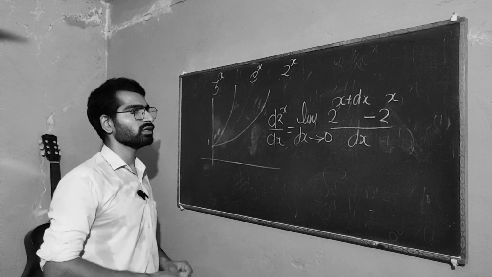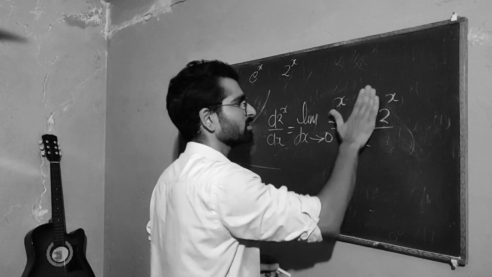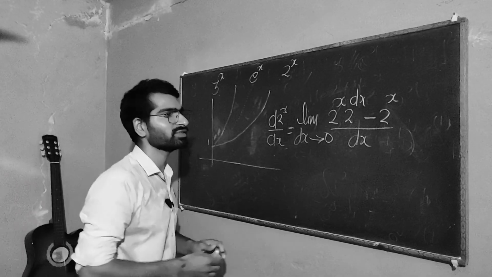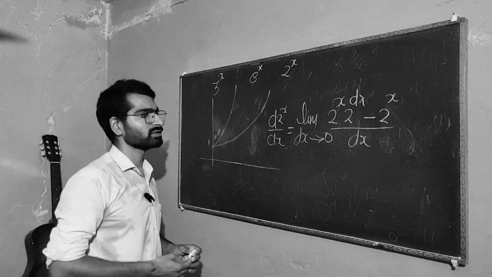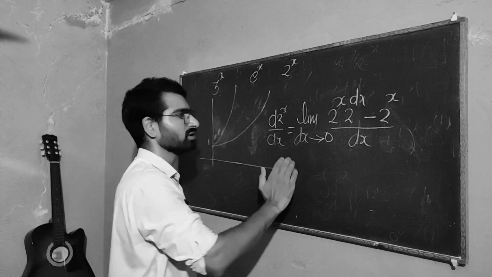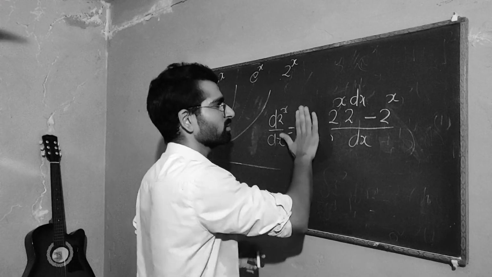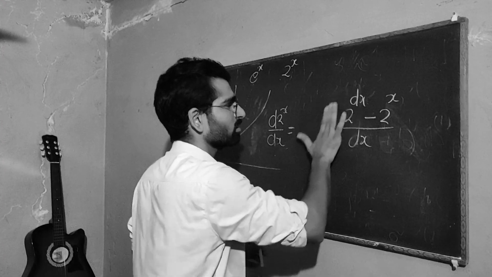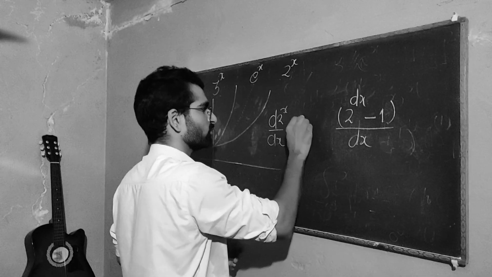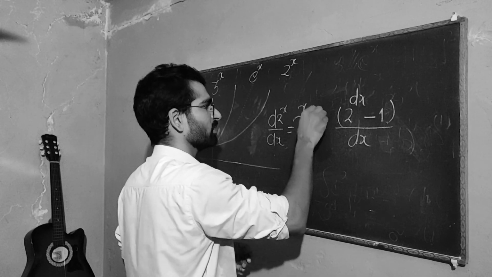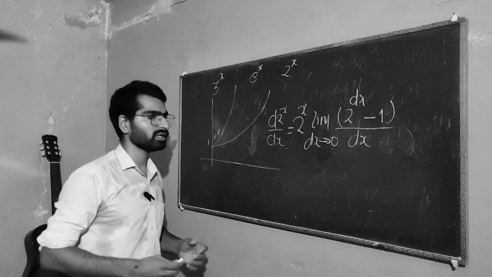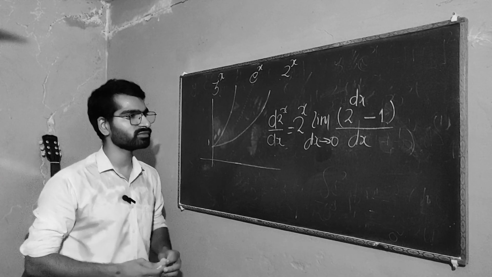Now you could write it as 2 to the dx, right? There's nothing wrong about that. So your 2 to the x is common, it comes out of the limit, so you could write it like so. You get 1 here, and your 2 to the x comes out, and the limit as dx approaches 0.